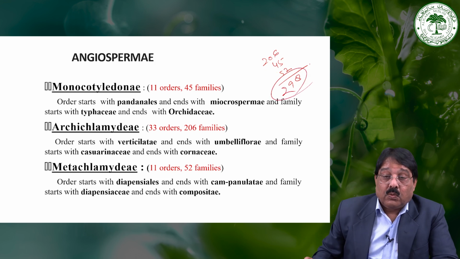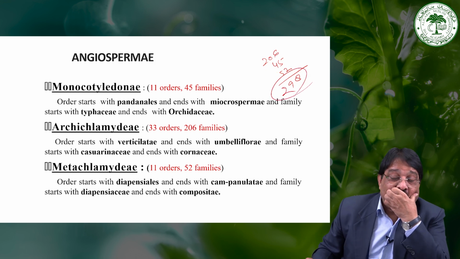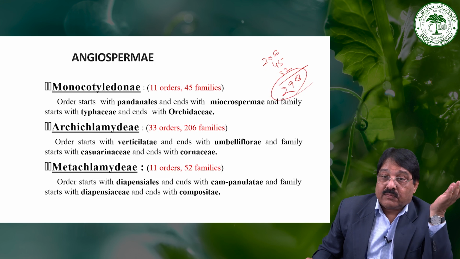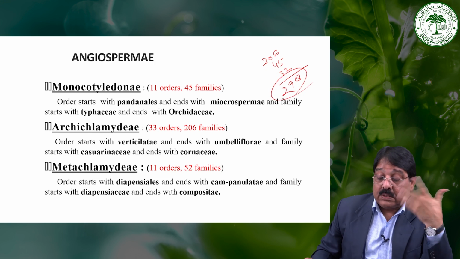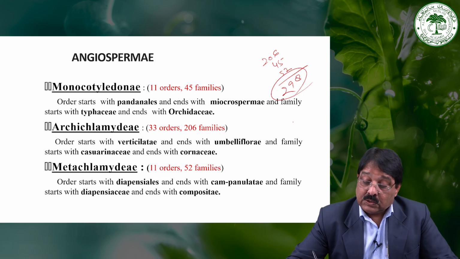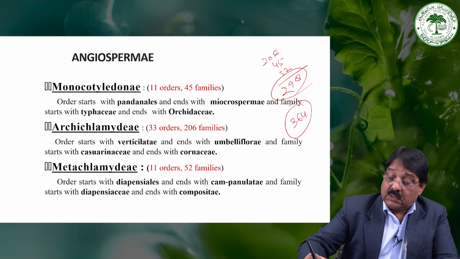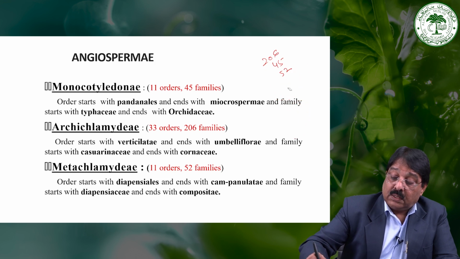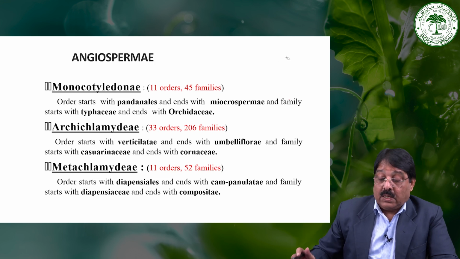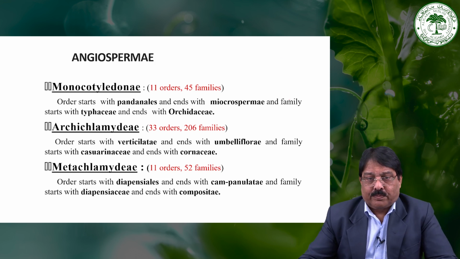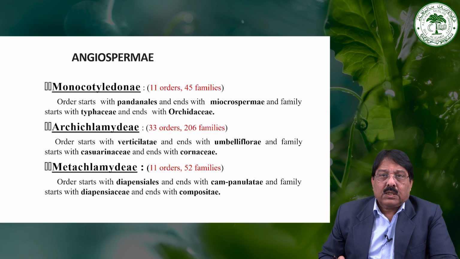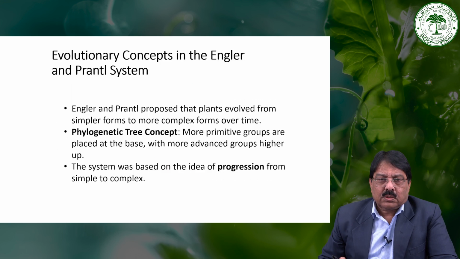298 families, while after the revision by Hans Melchior, 364 families were included in this system, and 17 divisions instead of the 13. There are 17 divisions that were modified by Hans Melchior in 1964. So, that is another point to note, Hans Melchior.